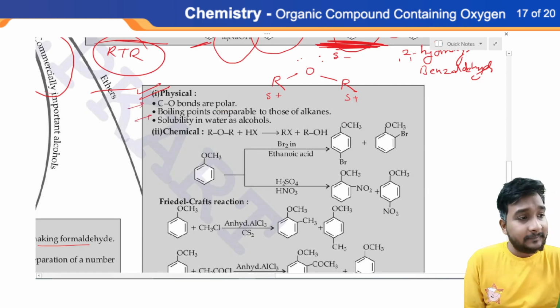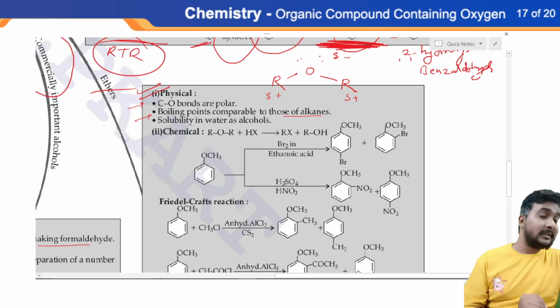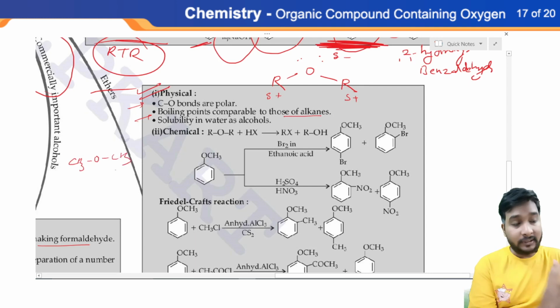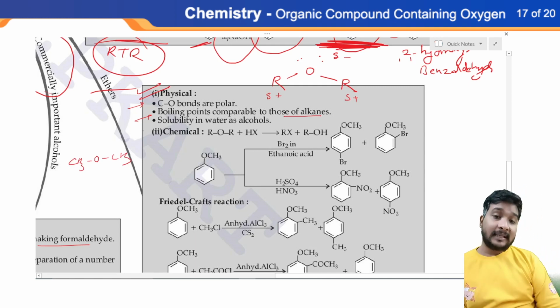Now second point is rather boiling points comparable to those of alkanes. The boiling point of ethers are very low. I'll tell you. Generally, suppose I have an example of CH3OCH3. This is called dimethyl ether. I have told you earlier in the nomenclature section. So this is a dimethyl ether.